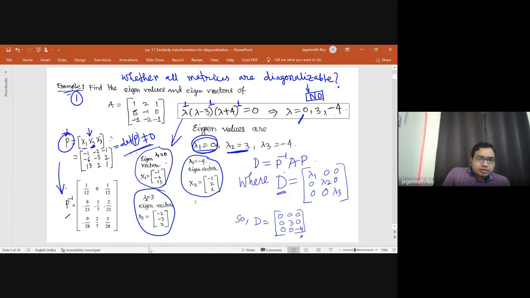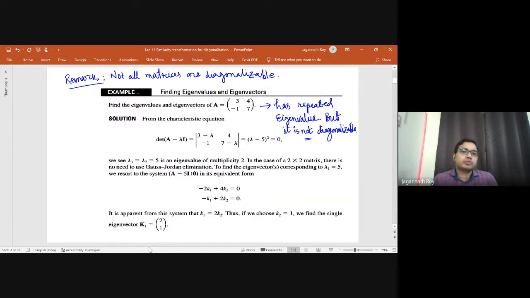The problem comes when we have a repeated root. For example, we have seen this example several times, just to confirm that not all matrices are diagonalizable.